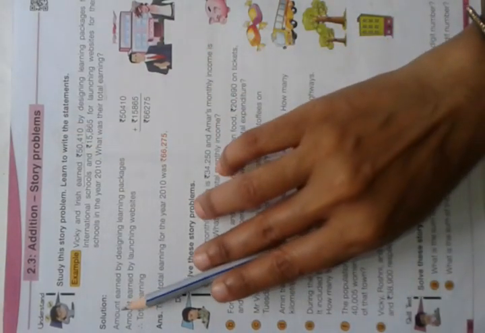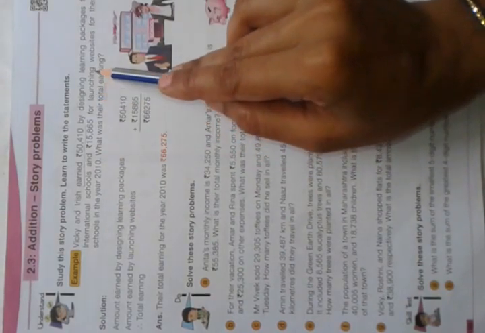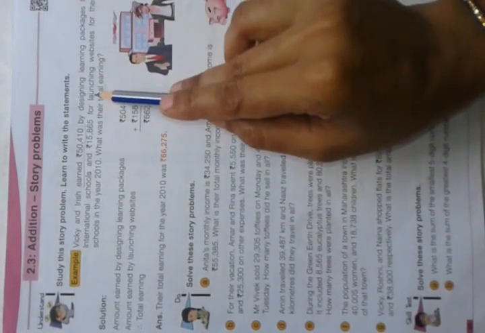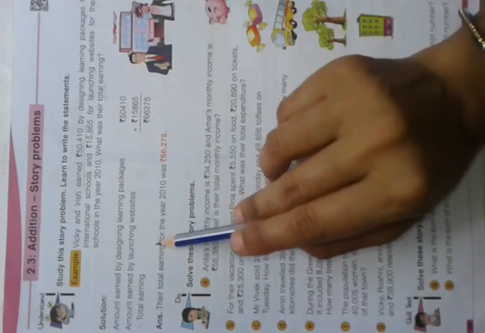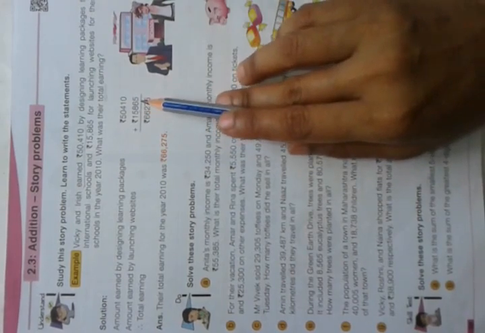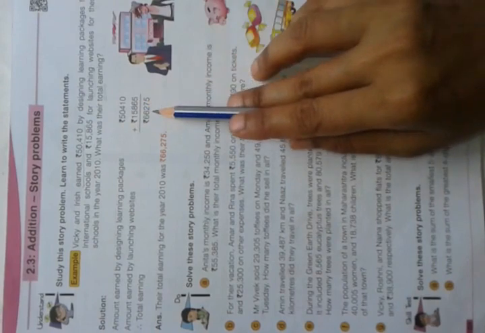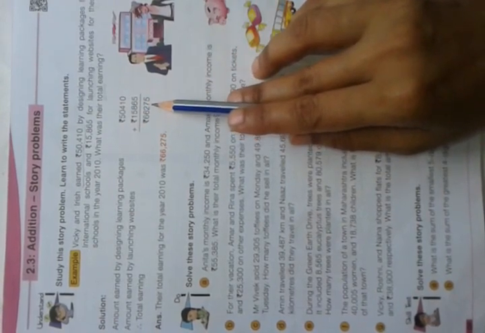50,410. So, amount earned by designing learning packages, rupees 50,410. Amount earned by launching website, launching means opening ceremony, rupees 15,865. We have to add these two numbers. We get 66,275.